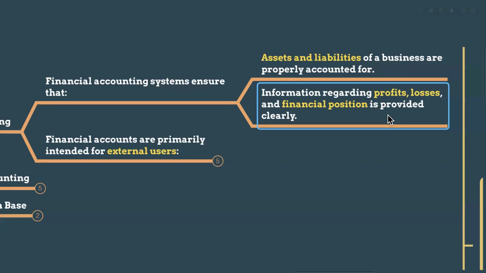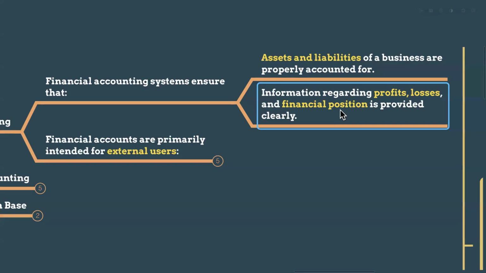So the financial accounting systems ensure that the assets and the liabilities of the organization are recorded correctly, and then definitely we will have the correct figure for the equity, because assets take away liabilities is equal to equity. So the assets and liabilities of a business are properly accounted for, and the information regarding profits or losses gives us the financial performance. Financial performance means we can get it from the income statement or profit or loss statement, right? If an organization is performing for a 1 year period, the actual output can be profit or losses. So we can get that information from the income statement of a particular company for the particular year.